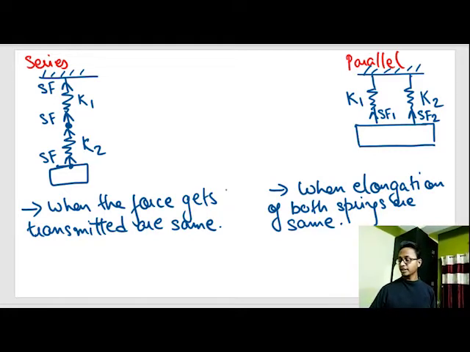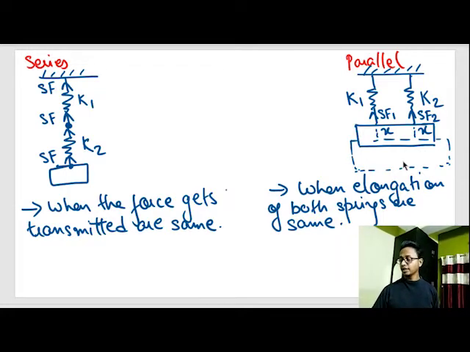So what is the definition of parallel? When the elongation of both the springs is the same. Now see this block 2. Suppose I pull this block a little bit downwards. The elongation of spring 1 is x, that means spring 1 gets elongated by distance x. Similarly, spring 2 gets elongated by the same distance x. That means when the elongations are the same, the springs are in parallel combination.